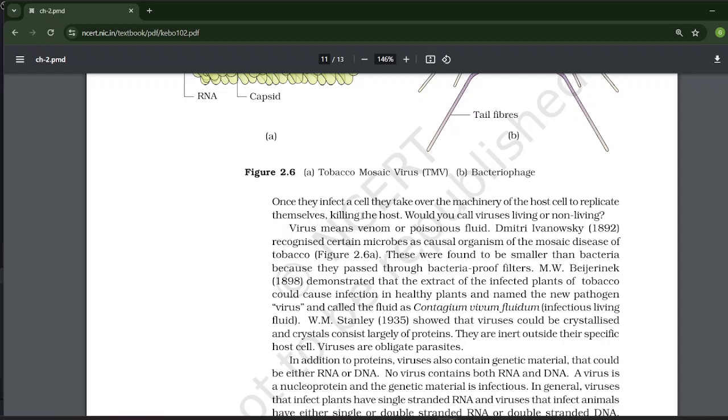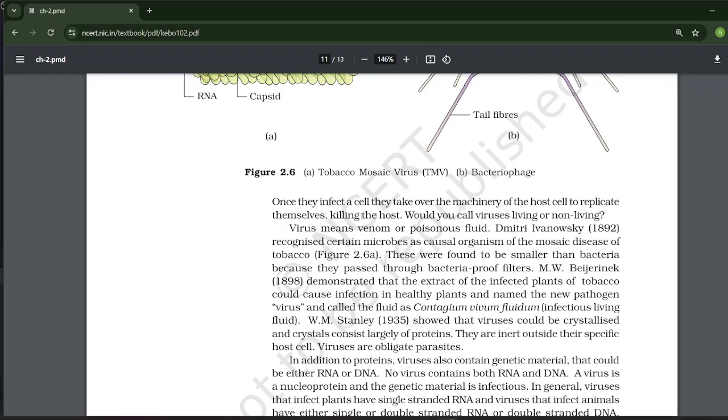Once they infect a cell, they take over the machinery of the host cell to replicate themselves, killing the host. Would you call a virus living or not living? Virus means venom or poisonous fluid. Dmitri Ivanovsky in 1892 recognized certain microbes as causal organisms of the mosaic disease of tobacco. These were found to be smaller than bacteria because they pass through bacteria-proof filters.